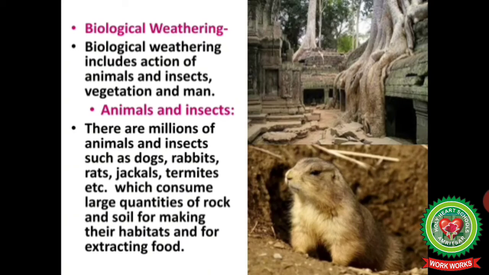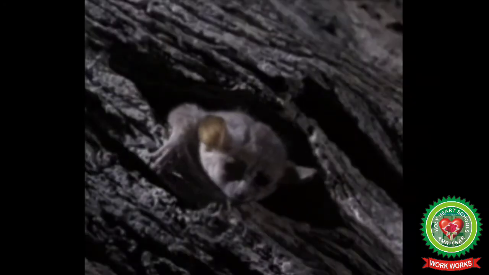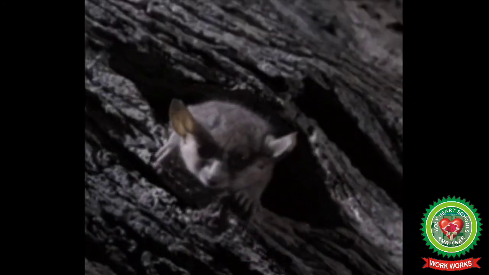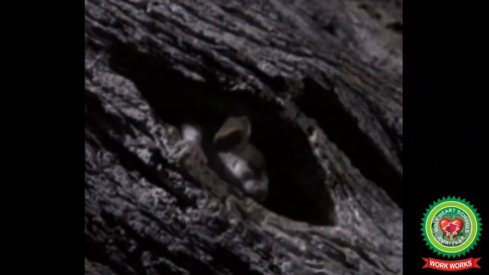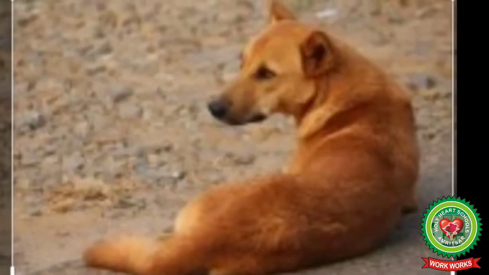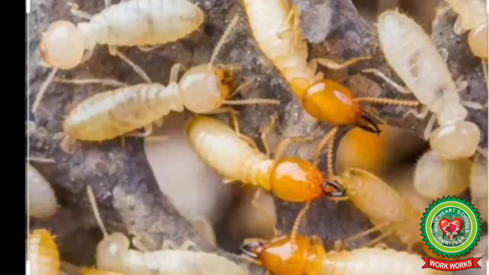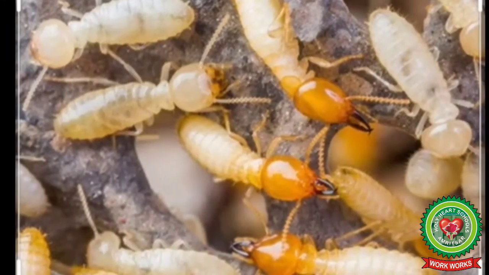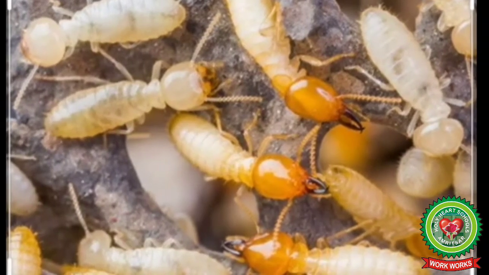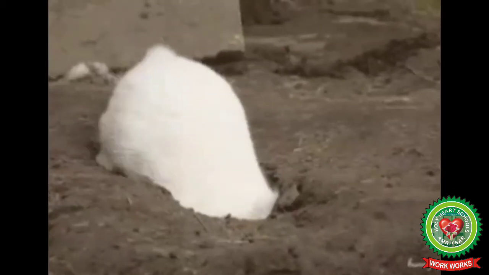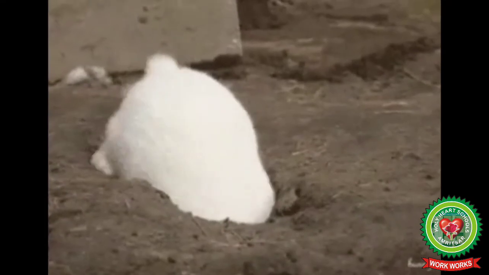Now we will discuss biological weathering. Biological weathering includes the action of animals and insects, vegetation and man. Now let us study how animals and insects contribute to weathering. There are millions of animals and insects such as dogs, rabbits, rats, jackals, termites, etc., which consume large quantities of rock and soil for making their habitats, meaning their home, and for extracting food, for getting their food. This weakens the rock and they tend to disintegrate.